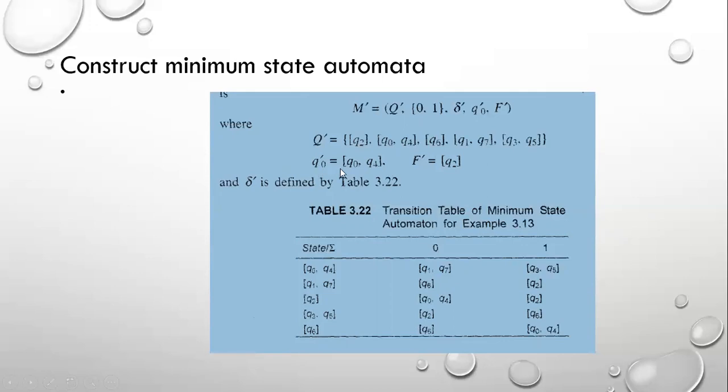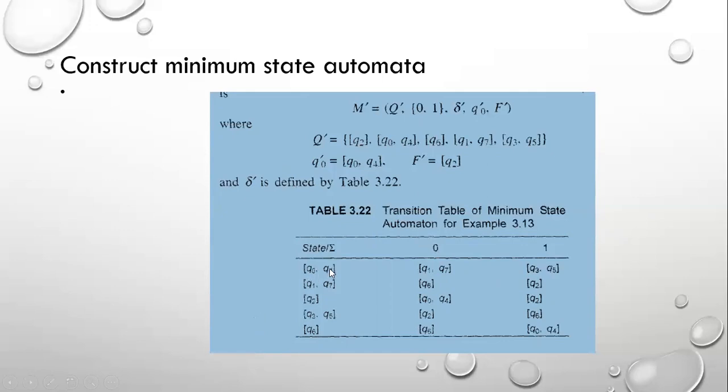Initial state. So what is the combination of Q0? Those states are all initial states. So Q0 and Q4 is the initial state. The final state is only Q2. Now using these, we have to make a transition table.